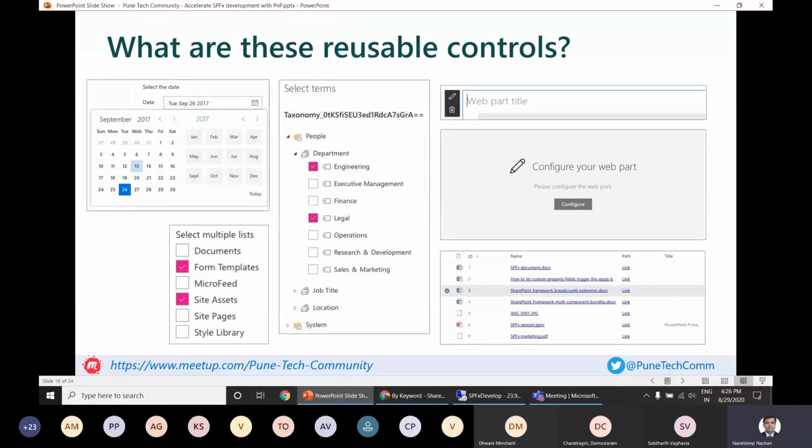So we don't have to do that, because copying and pasting all that code adds a burden on the maintenance and future compatibility of those particular codes. So for that, PnP has a solution with reusable controls. There are many reusable controls which have been developed which you can use right across your SharePoint Framework web parts as well as SharePoint Framework extensions.